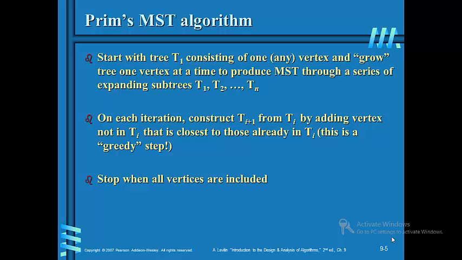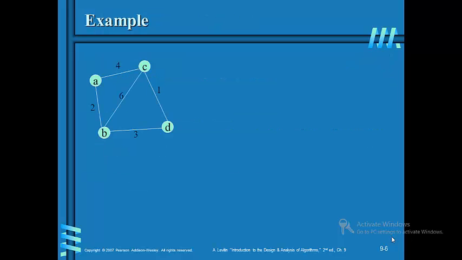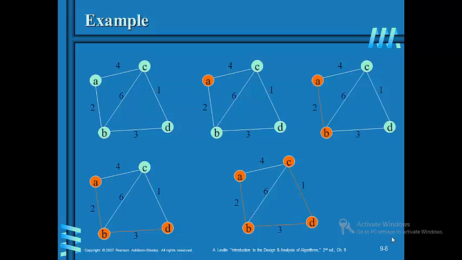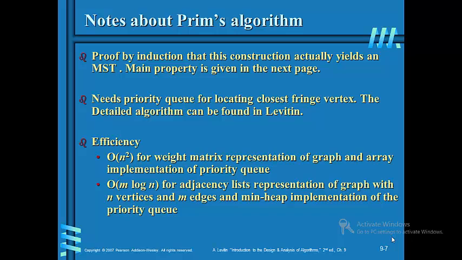Stop when all vertices are included. Here again is the example, in which we start from A and go to the closest vertex, that is B, and from B we go to the next closest vertex D, and then finally we go to our destination vertex, that is C.